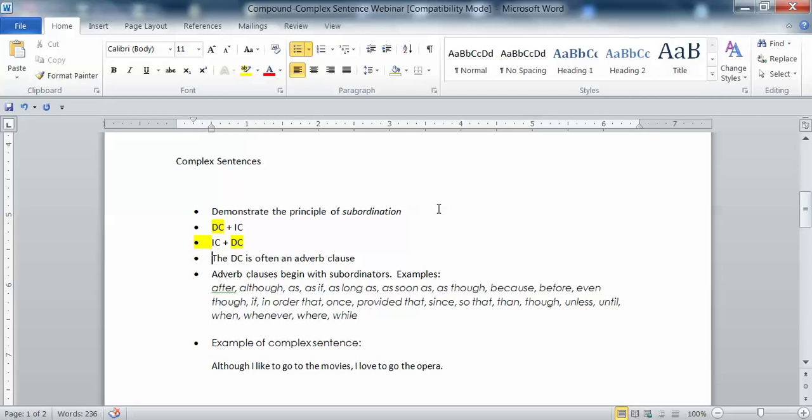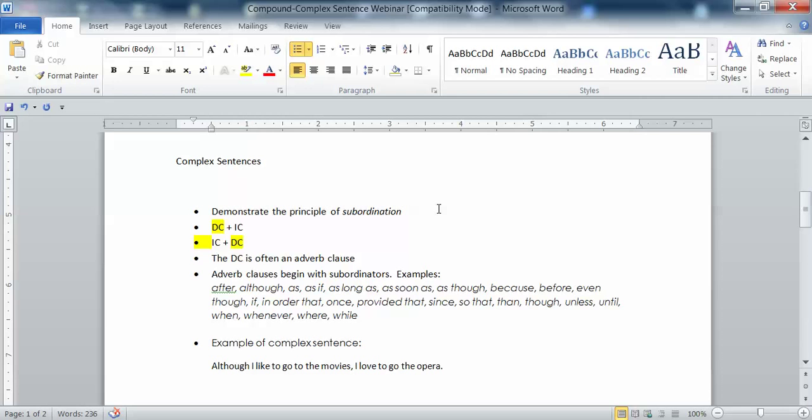If you leave the dependent clause all by itself, it's a fragment, okay? So that's the big thing about dependent clauses. Many dependent clauses are adverb clauses, not all, but many of them. And adverb clauses have a subject and verb in them. It doesn't make them a sentence though, because they don't stand on their own.